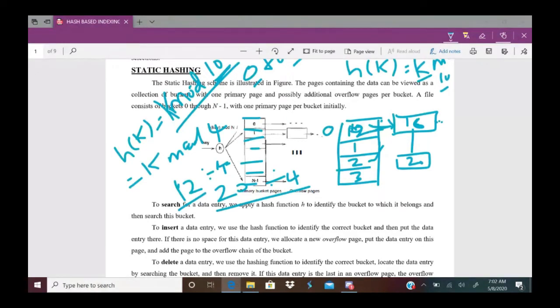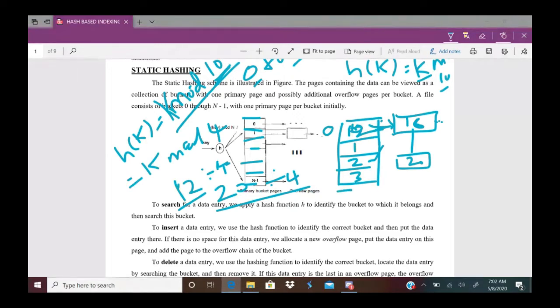In your syllabus you will have 3 types of indexes: static hashing, extendable hashing, and linear hashing. The extendable hashing and linear hashing are called dynamic hashing techniques. So there are 2 techniques of indexing: static hashing and dynamic hashing. First I will explain static hashing, which is the simple method that I explained so far.